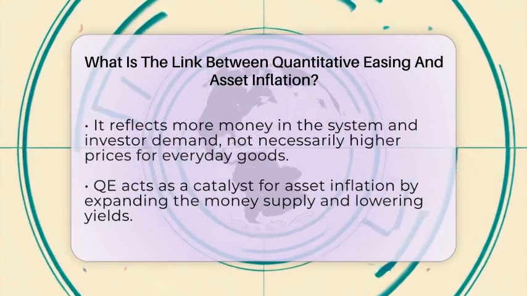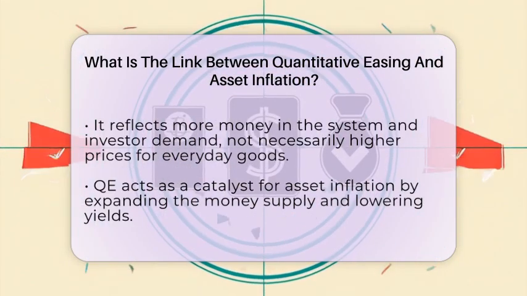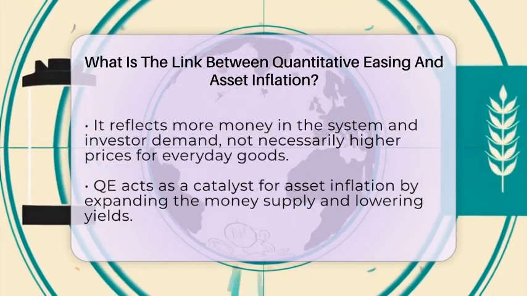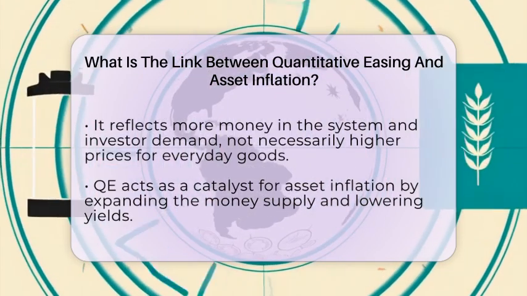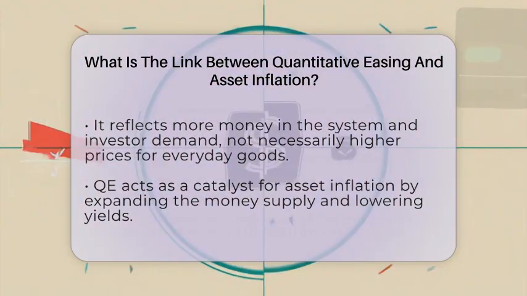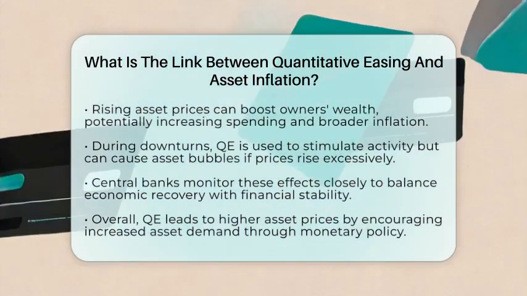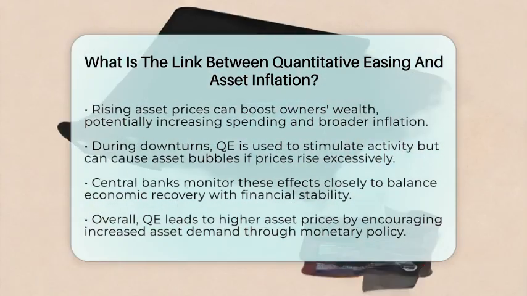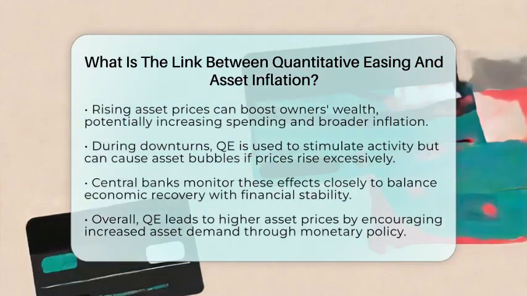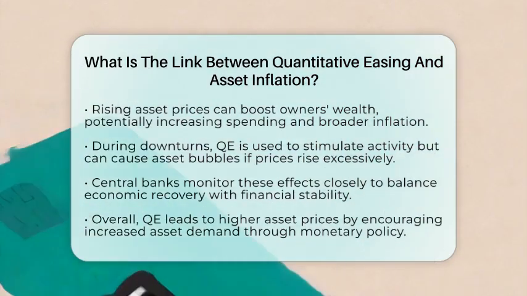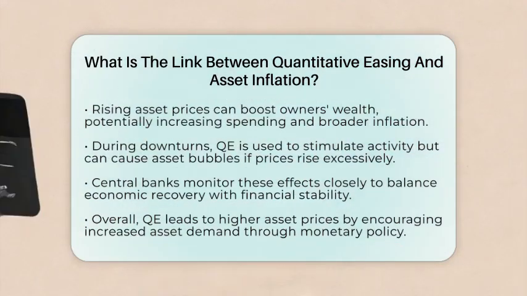Governments and central banks use quantitative easing during economic downturns to stimulate activity. But a side effect is that it can cause asset prices to rise sharply. If asset prices go beyond what fundamentals justify, it can create bubbles that might burst later. Central banks keep a close eye on these effects because, while asset inflation can support recovery, excessive rises can threaten financial stability.